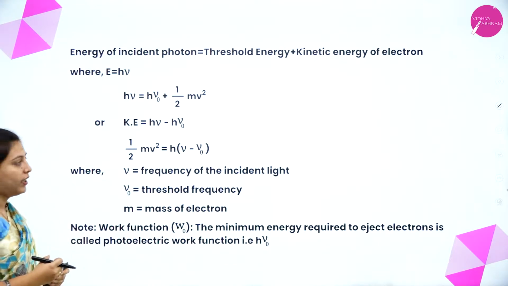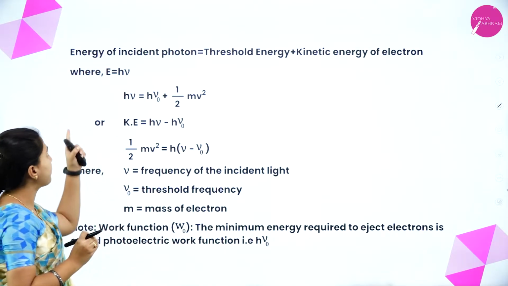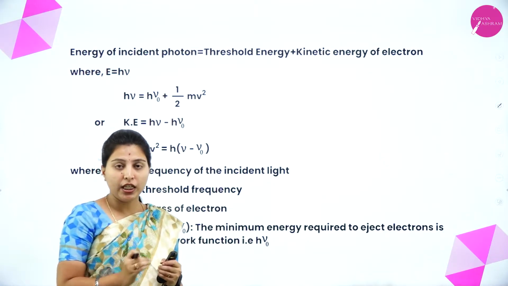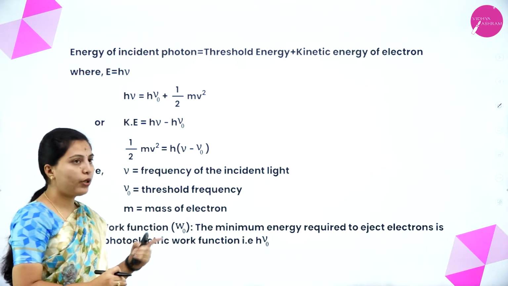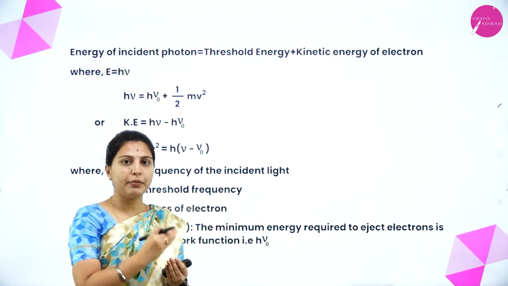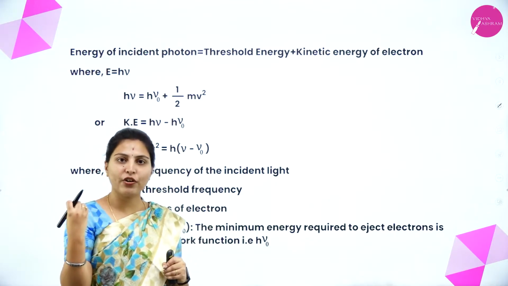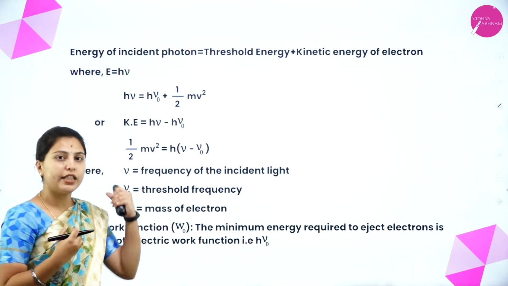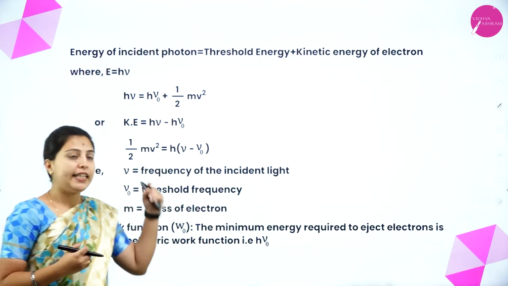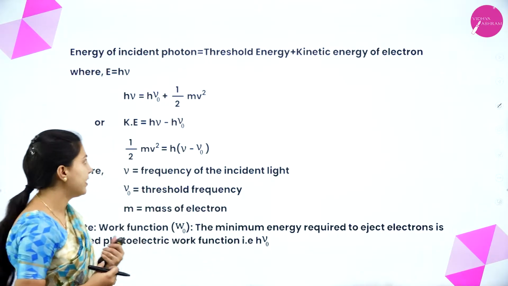Energy of incident photon equals threshold energy plus kinetic energy of electron. Whatever the incident photon is, it will have some energy. That energy of incident photon will be equal to the threshold energy, equivalent to the threshold frequency, plus the kinetic energy of the ejected electron. Both together are equivalent to the energy of the incident photon. We know that energy E is equal to h nu. That is a common formula we have seen in the previous session.